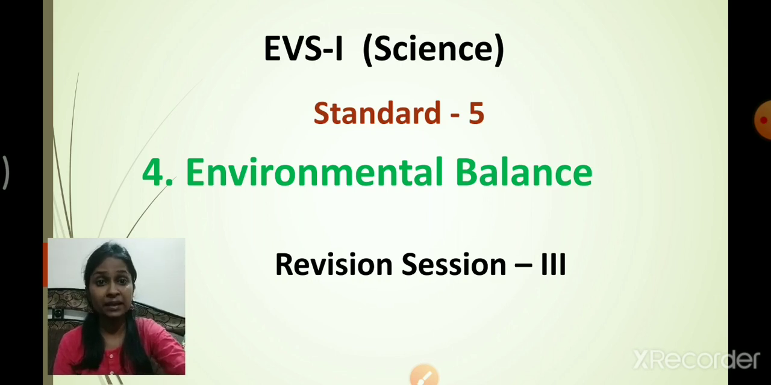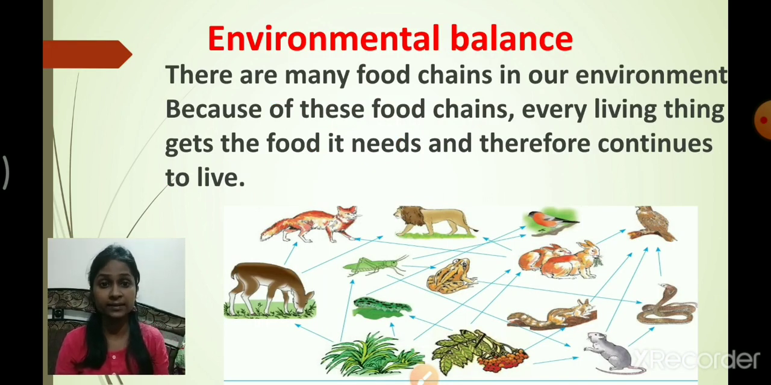So you know that there are many types of animals who are dependent upon other animals as food material. When these animals join together, they form what? Food chain. Correct. Exactly in the same manner, you can see in this diagram that there are many food chains available in our environment. Because of these food chains, every living thing gets the food it needs and therefore continues to live. There are many varieties of food chains available in nature. As you can see, one animal could be food for many types of animals. Correct. So in the environment there are many types of food chains available in nature.